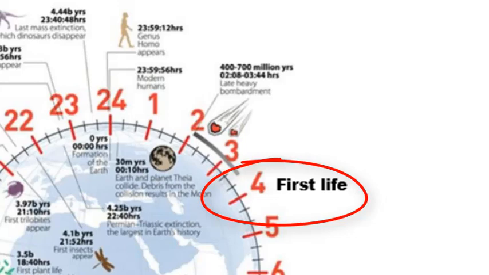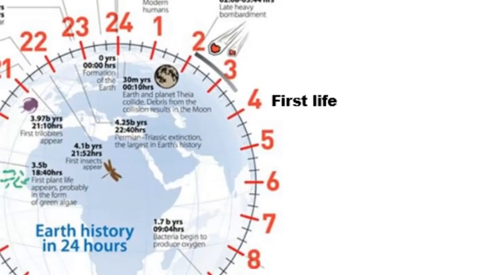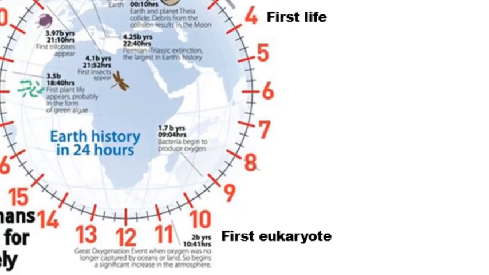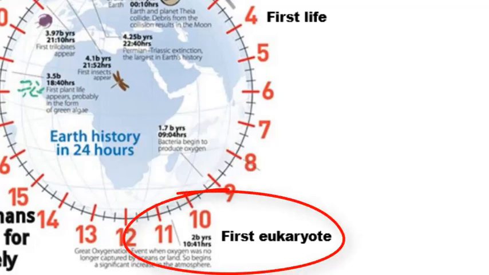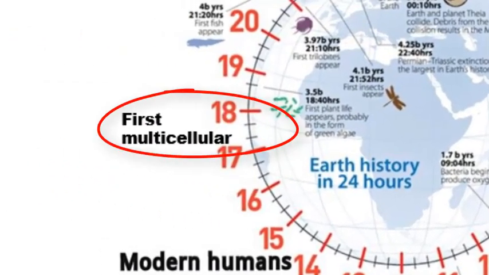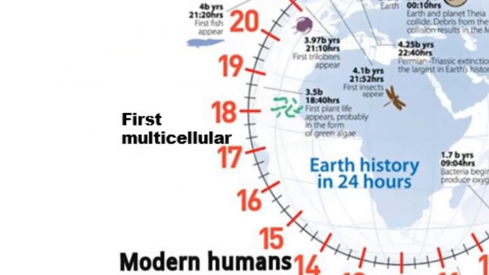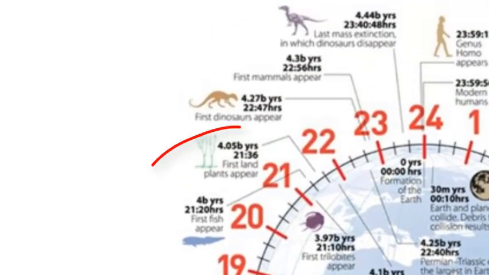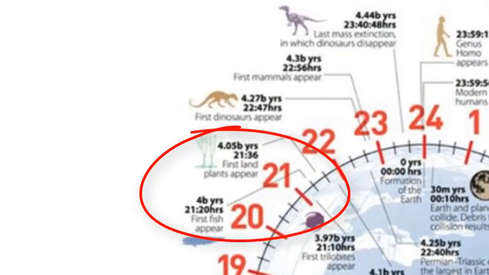These are those early prokaryotes. By about 9 a.m., photosynthesis evolves. The Earth's atmosphere fills with oxygen, leading to the oxygen catastrophe and the evolution of eukaryotic cells. By about 6 p.m., we see the very beginnings of multicellular organisms. These are those blobs. Ancestors to plants and animals appear in the fossil record around 8 or 9 p.m.